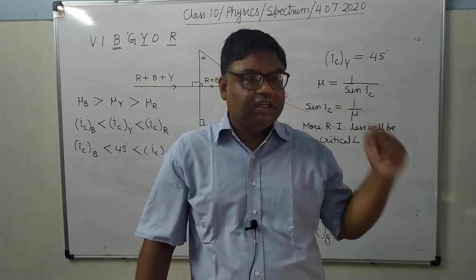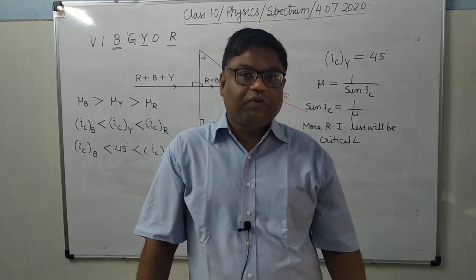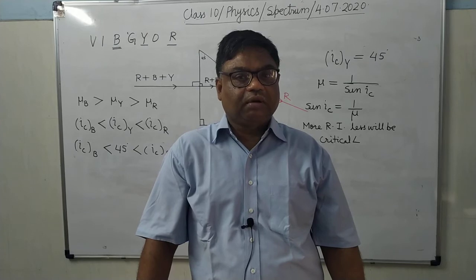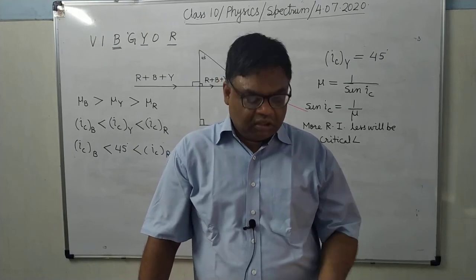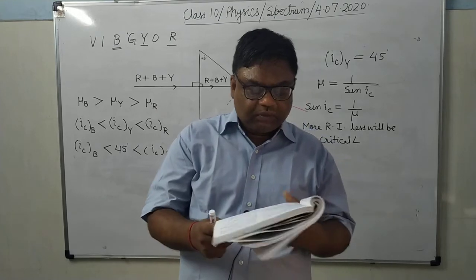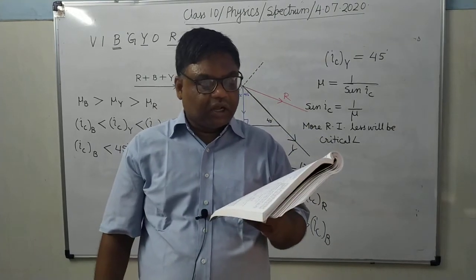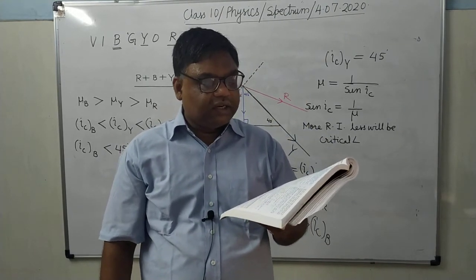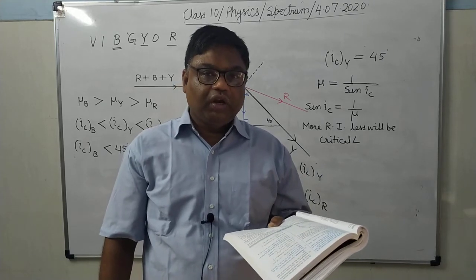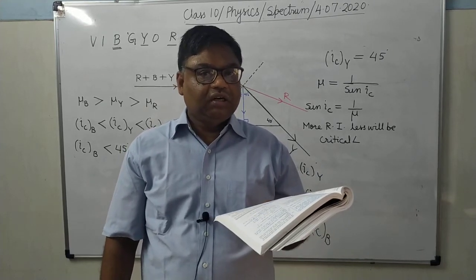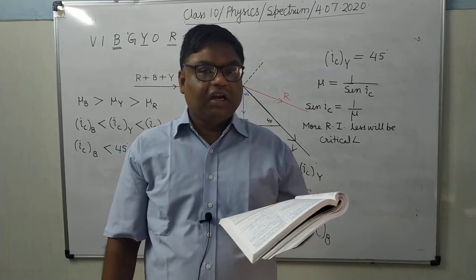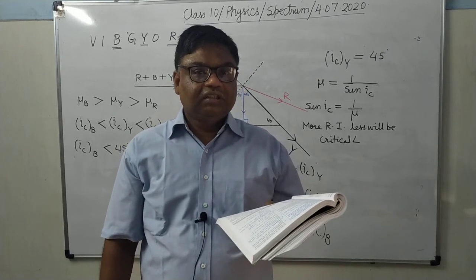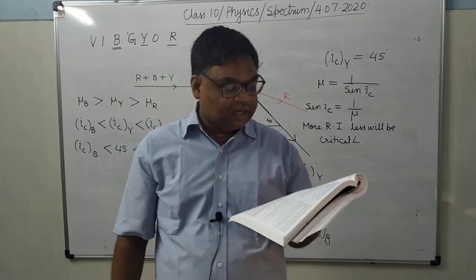You have already seen red color is having what wavelength? 8000 angstrom. Deviation is less. It's clear. So how does the deviation produced by triangular prism depend on the color or wavelength of the light? More the wavelength, less will be the deviation. In the second line you can write, red color deviates smaller than the violet color.